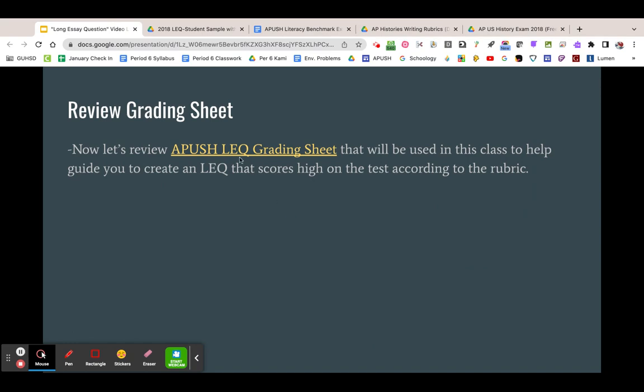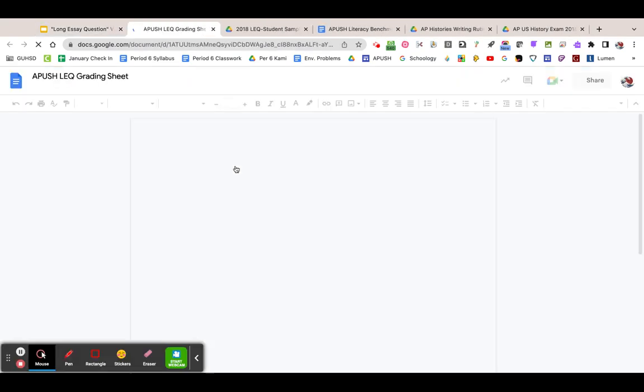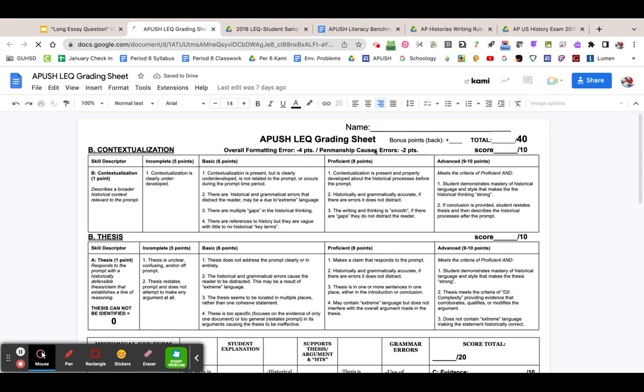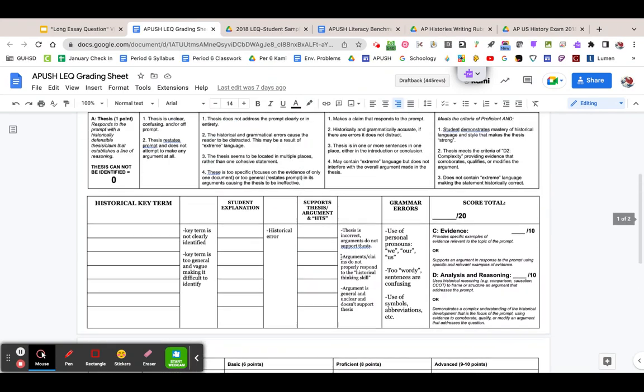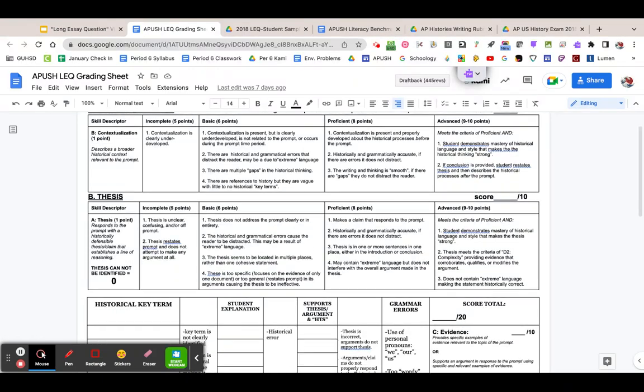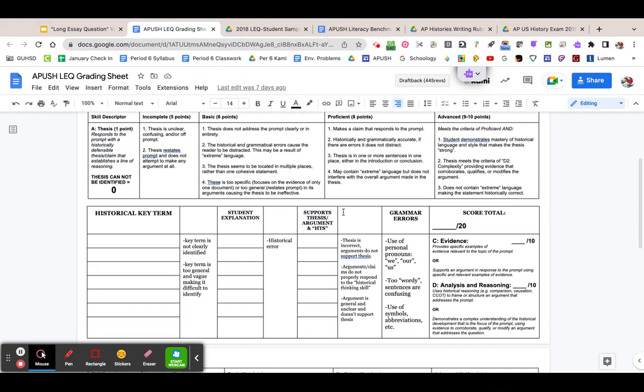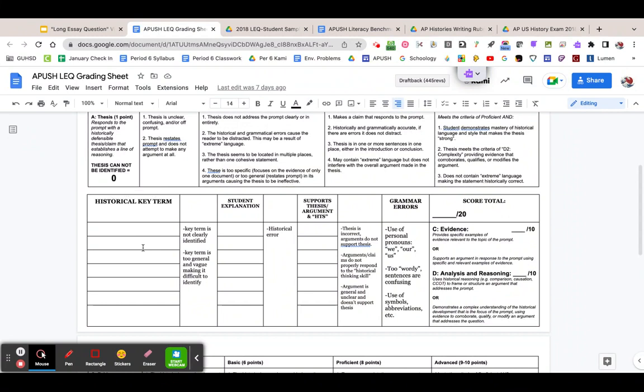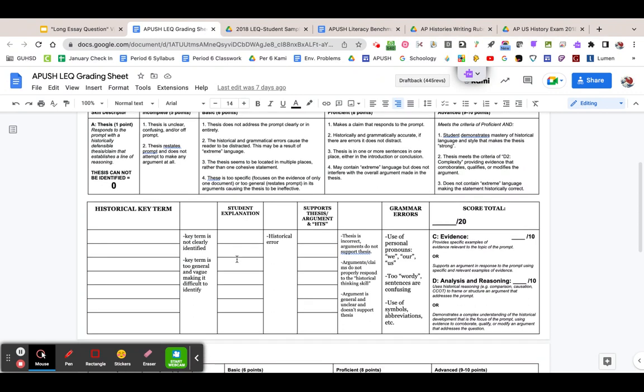Okay. So let's review the APUSH LEQ grading sheet. This is the grading sheet that I'll be using for you. Just notice that there are some bonus points if you go into here, but this contextualization and thesis section looks exactly the same as the DBQ grading sheet. So these are some of the things that I see from students. Over here, when you put a historical key term, I'm going to write down that key term. And if there are errors, like it not being clearly identified, being too general or vague, or being difficult to identify, I'll be circling those. If you do well on your student explanation of the key term, that's your evidence, I will give you a check, check, check, check.